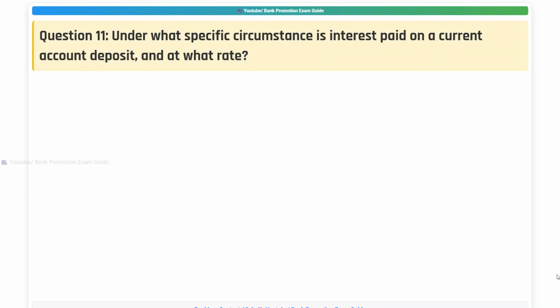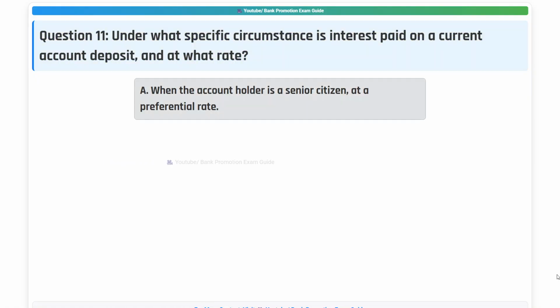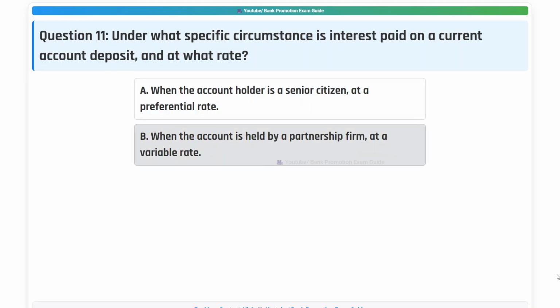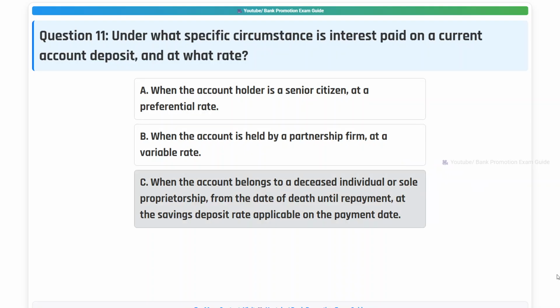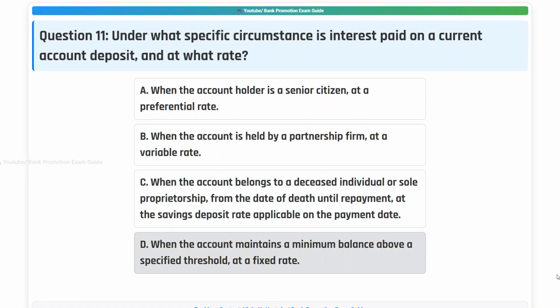Question 11. Under what specific circumstance is interest paid on a current account deposit and at what rate? Option A. When the account holder is a senior citizen at a preferential rate. Option B. When the account is held by a partnership firm at a variable rate. Option C. When the account belongs to a deceased individual or sole proprietorship from the date of death until repayment at the savings deposit rate applicable on the payment date. Option D. When the account maintains a minimum balance above a specified threshold at a fixed rate.